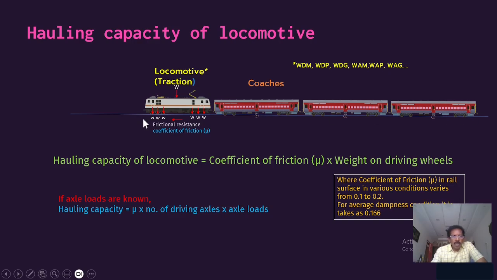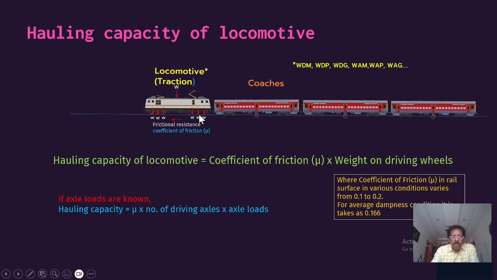As already discussed, we have to use this relation: the hauling capacity of the locomotive equals the coefficient of friction into the weight on the driving wheels. Let us assume the total weight of the locomotive is transferred to the wheels, and all 6 pairs of wheels are driving wheels.